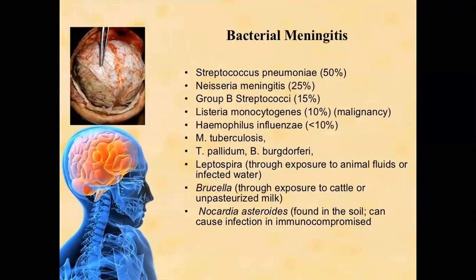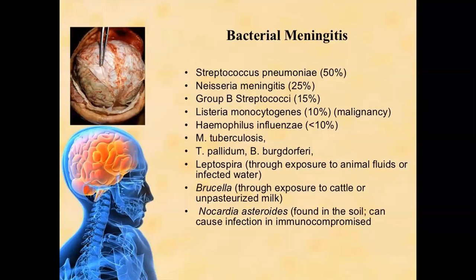These are the most common organisms for bacterial meningitis. The most common organism is Streptococcus pneumoniae, which accounts for 50% of cases. The other common organisms are Neisseria meningitidis, group B Streptococci, Listeria monocytogenes, which is 10%, H. influenzae, which is less than 10%, Mycobacterium tuberculosis, and Treponema pallidum.